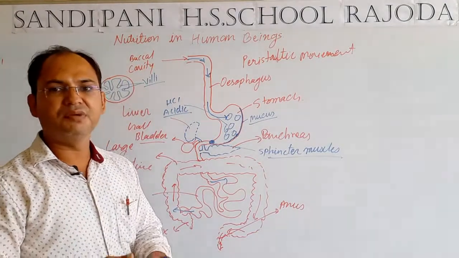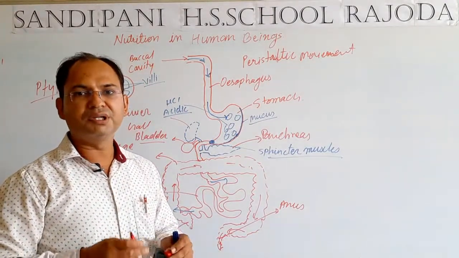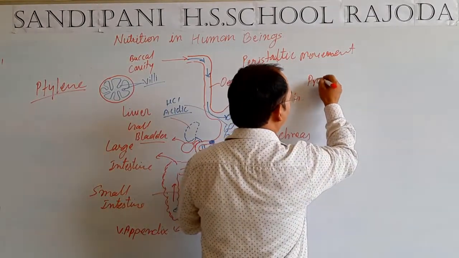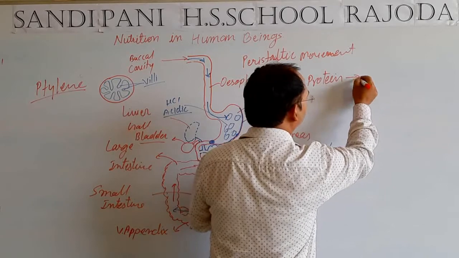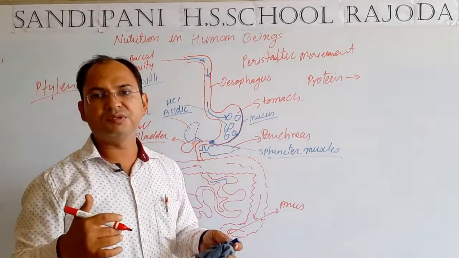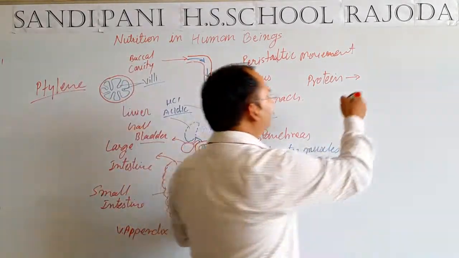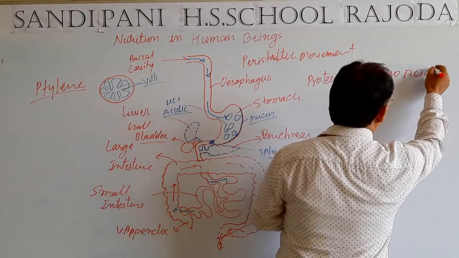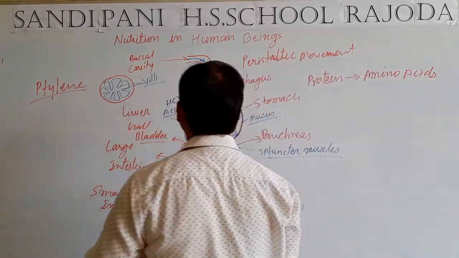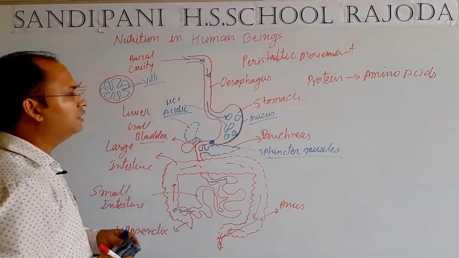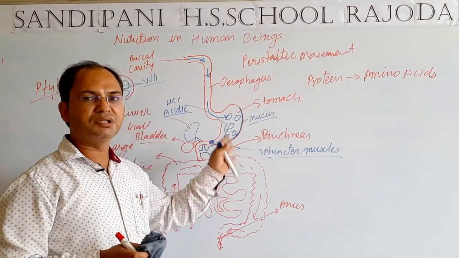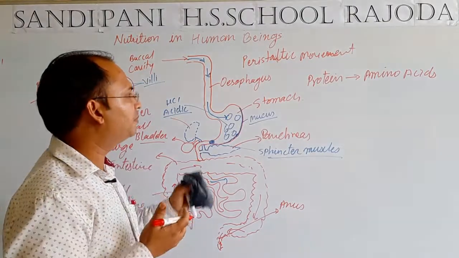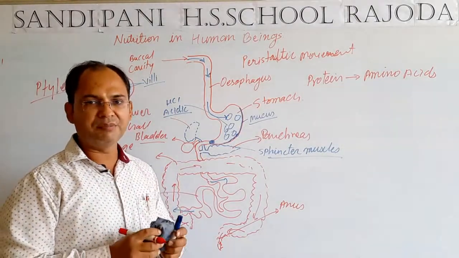First, if we intake proteins, then protein gets converted into amino acids. Our body does not directly absorb the protein. Students, we have seen the name of the enzyme that converts the protein into amino acid, that is pepsin. With the help of pepsin, protein gets converted into amino acid.